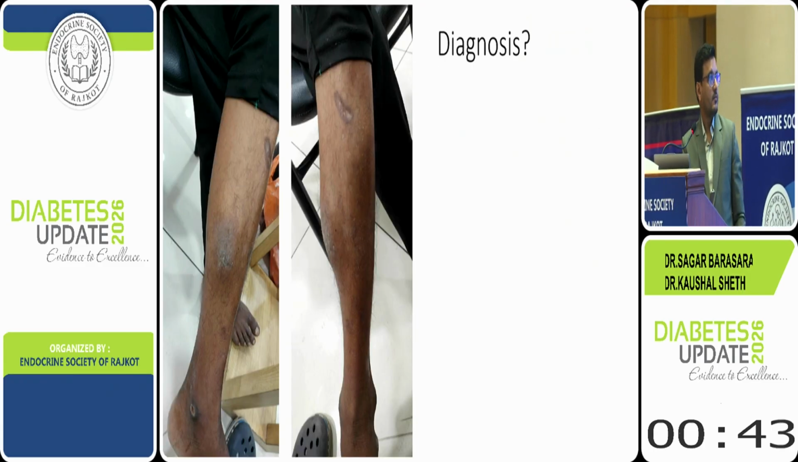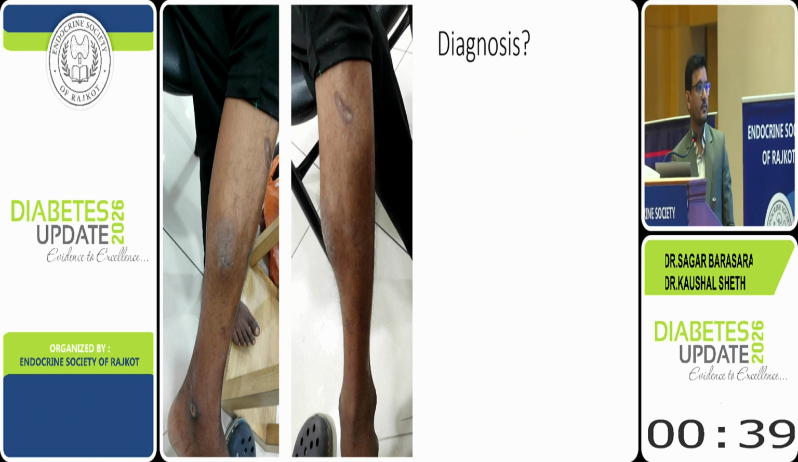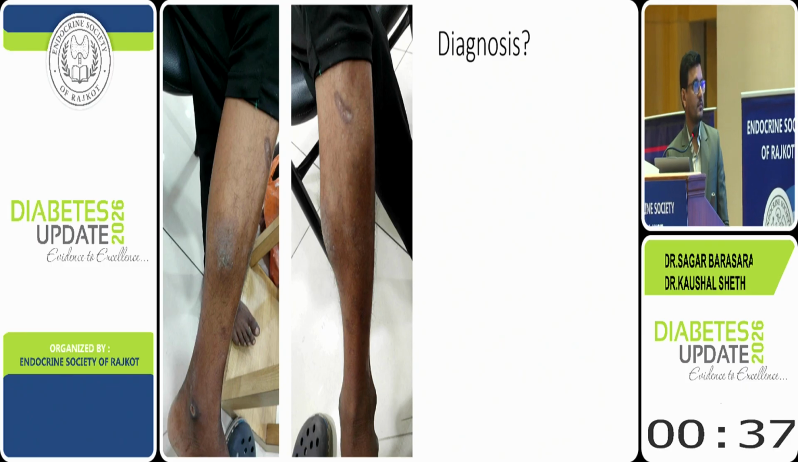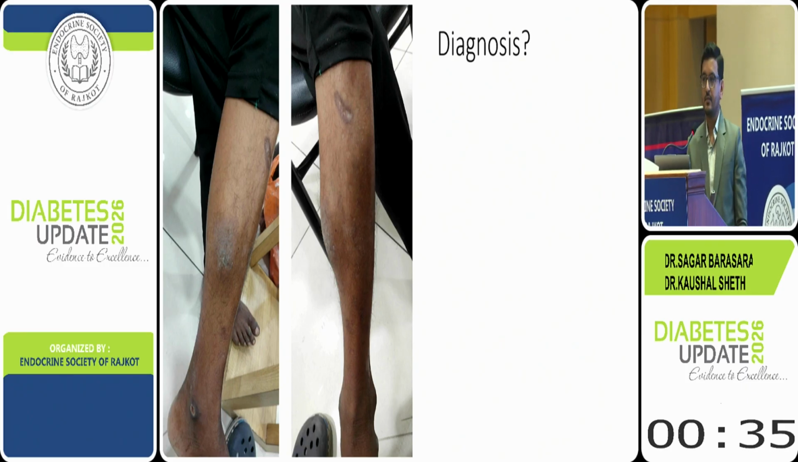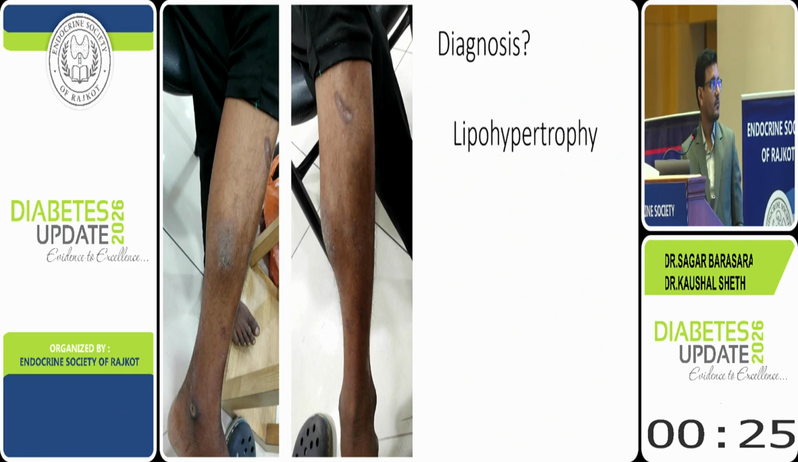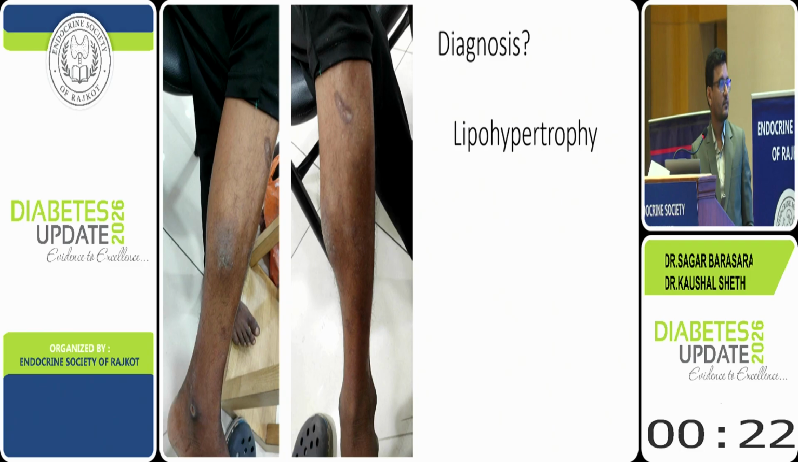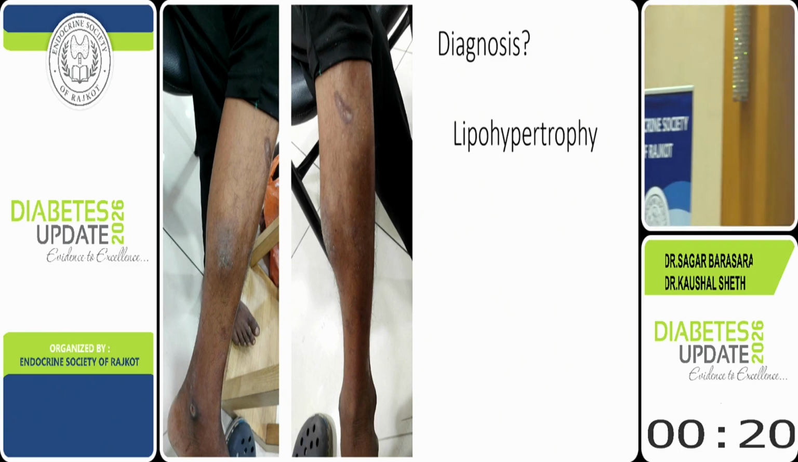Second spotter: we usually see the site of insulin injection over the calf. Is it really a site of insulin injection, and what is the diagnosis? We have seen n number of patients in our OPD who are injecting on the calves. So this is lipohypertrophy, and this is not an ideal site to give an injection. We should avoid using the calf for insulin.